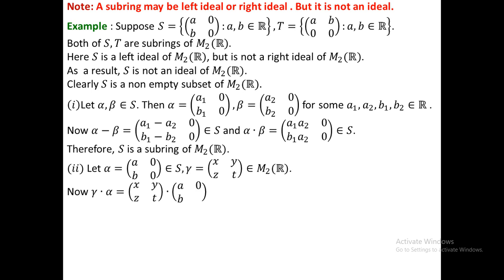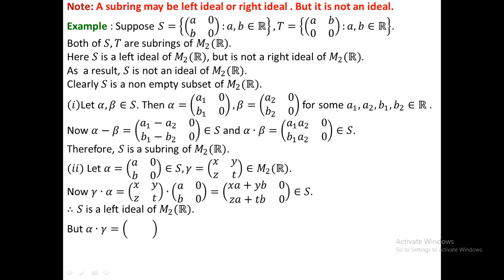So here this is gamma alpha, if you calculate, this is in that form, clearly this is an element of S. So this is a left ideal, because here the element of the ring is on the left side of the element of S, that is the left hand side of alpha. So this is a left ideal.